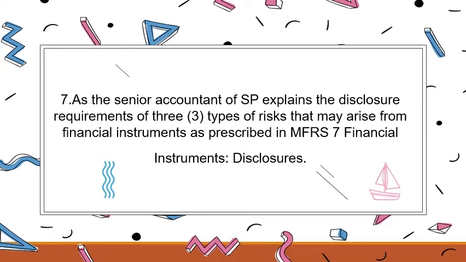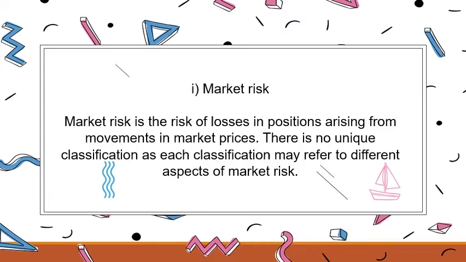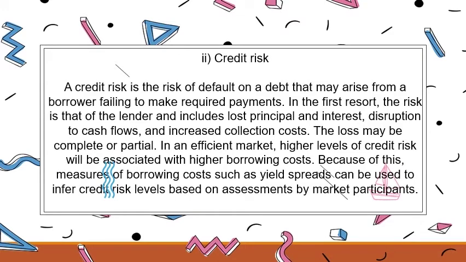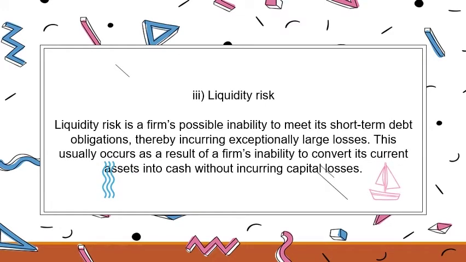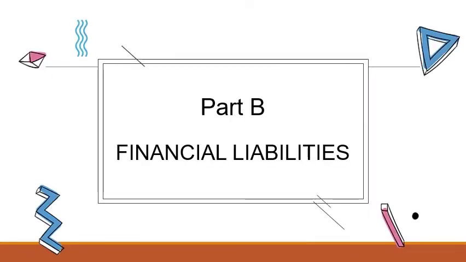As a senior accountant of SP, explain the disclosure requirement of 3 types of risks that may arise from financial instruments as prescribed in MFRS 7 Financial Instrument Disclosure. First, market risk. Second, credit risk. Third, liquidity risk. Part B, financial liabilities.